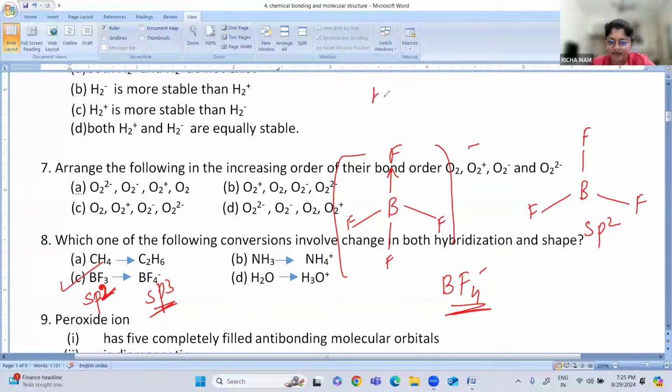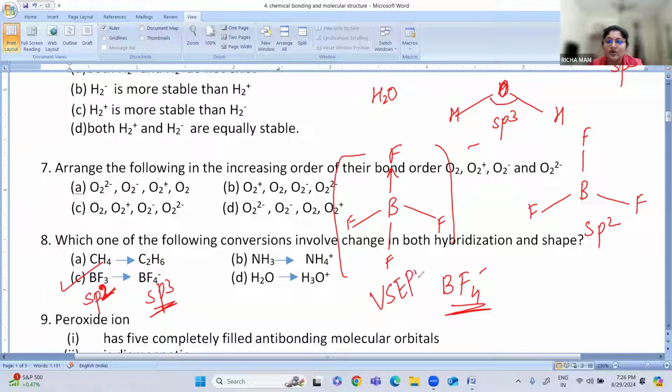If I see water, H2O, it is an angular bent shape and it is sp3 hybridized. Then when you see hydronium ion, H3O+, this is having a tetrahedral shape and is sp3 hybridized only. So option number C is the answer. I hope you have got it. This is based on VSEPR theory.